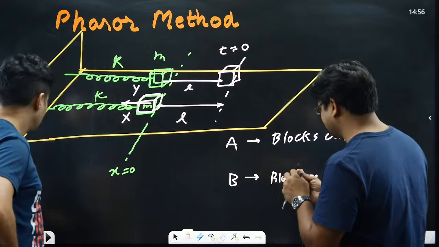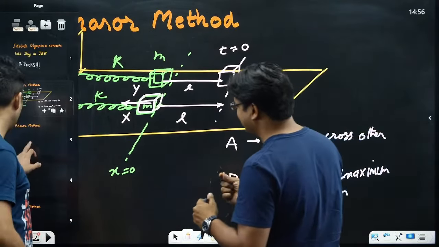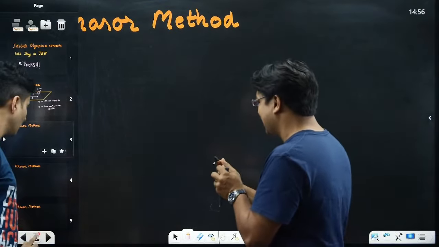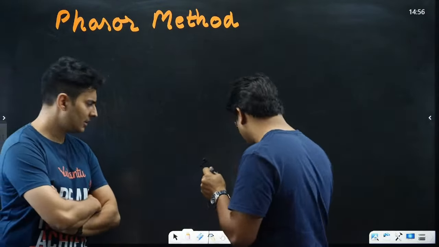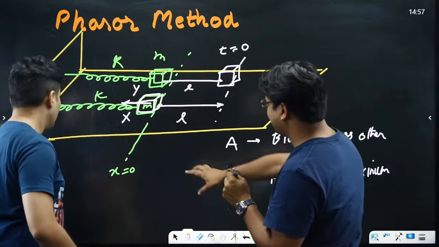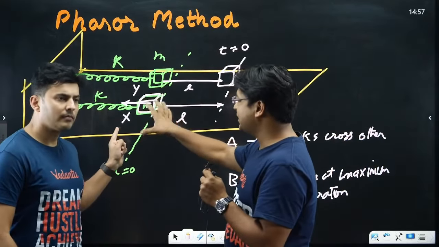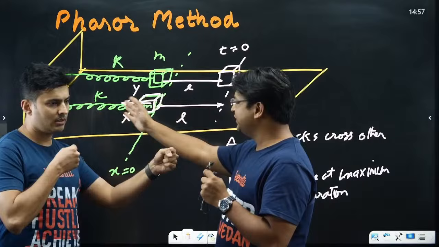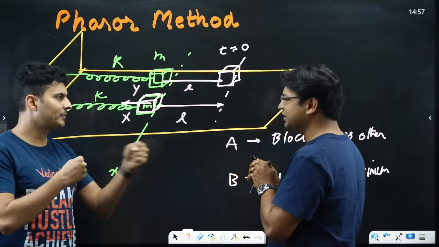Correct. So let's start, sir. We'll go to the next slide. Yeah. So, sir, my question to you: this block, we'll come back to X. So at t equal to 0, X was moving through its mean position, right? And it is moving in a certain direction, right? Okay, we can choose one of the directions as positive.